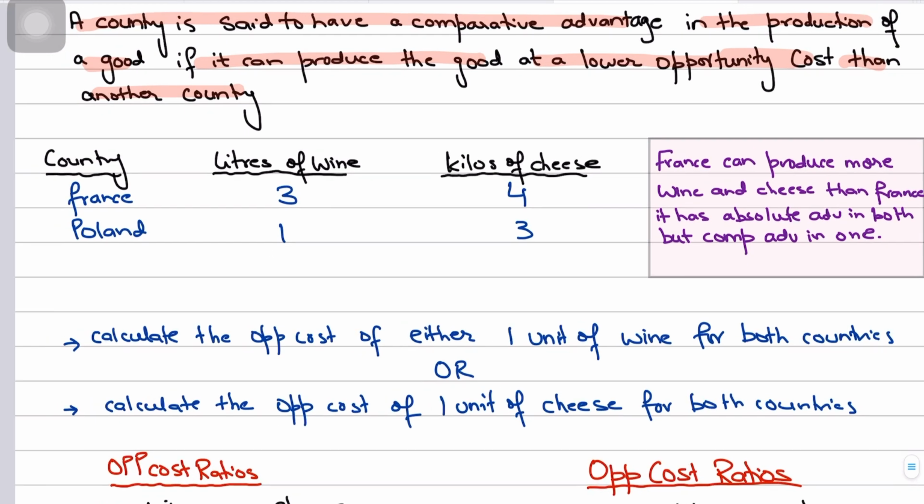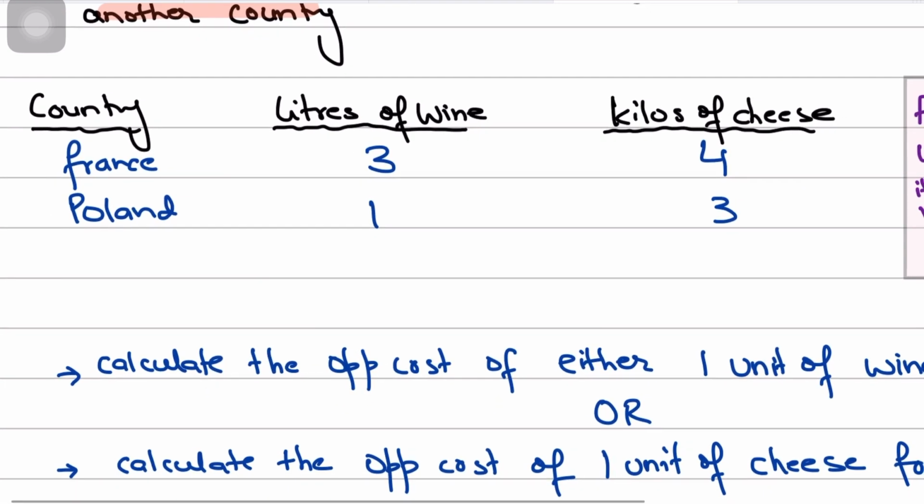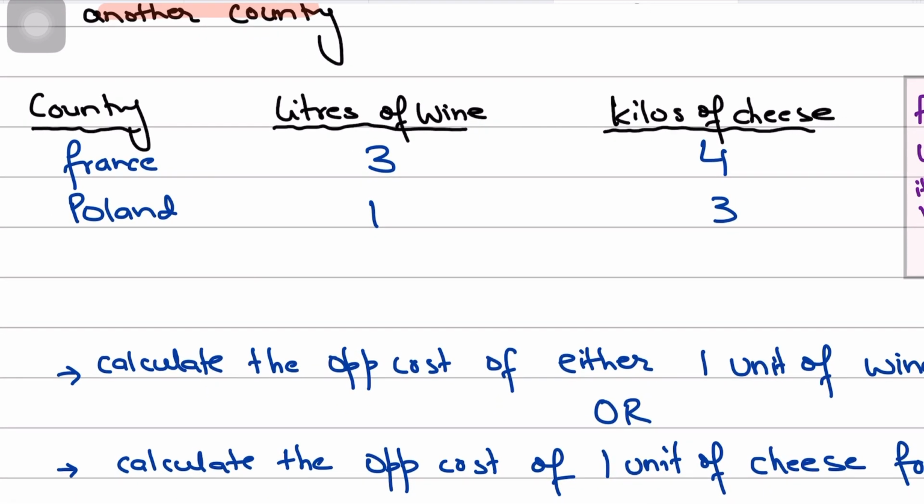Now, it can be quite clearly seen that France has an absolute advantage both in wine and cheese, because to recall, absolute advantage is when you can produce something using the same resources with greater quantity. So definitely France can make more wine and it can make more cheese as well than Poland. So the question arises, what's the point of trading, with France specializing in only one good while Poland specializes in the other good, and then they're both importing and exporting from each other? What's the point of that when France can make both the goods in a higher quantity as compared to Poland?